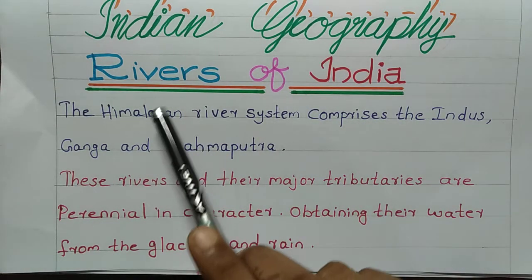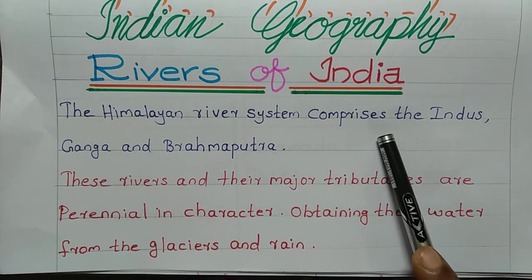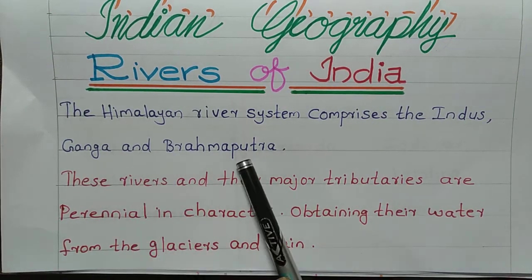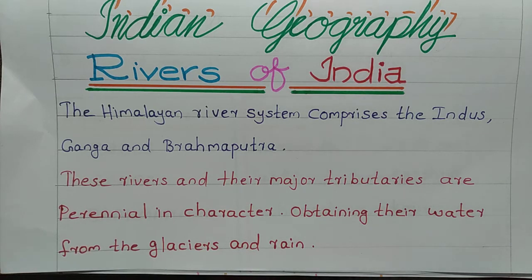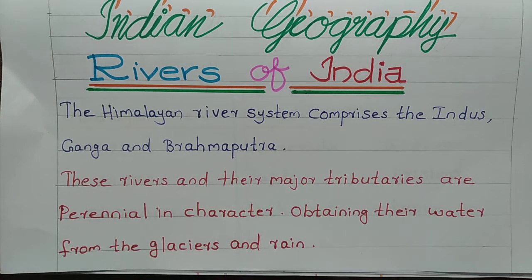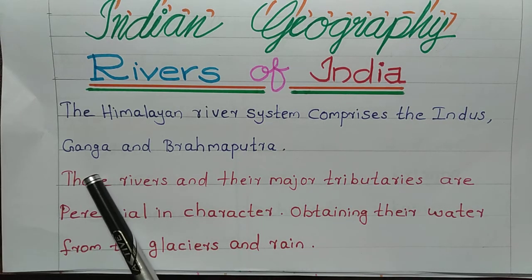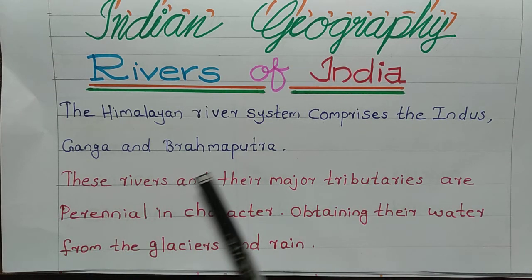Indian geography, rivers of India. The Himalayan river system comprises the Indus, Ganga and Brahmaputra. So, these are the three major rivers under the Himalayan river system. Indus is otherwise known as Sindhu, Ganga is otherwise known as Ganges, and then Brahmaputra.